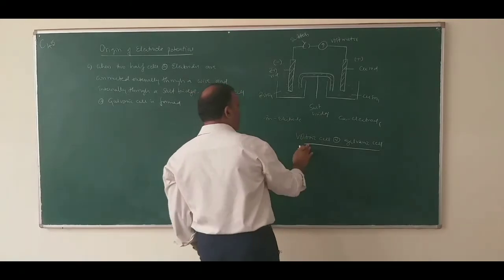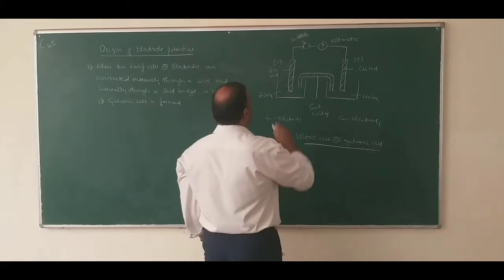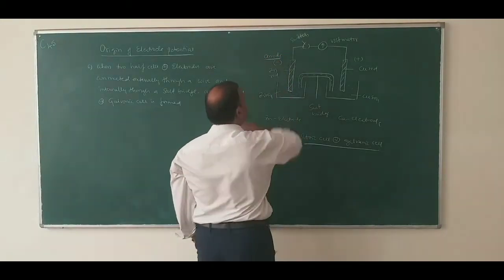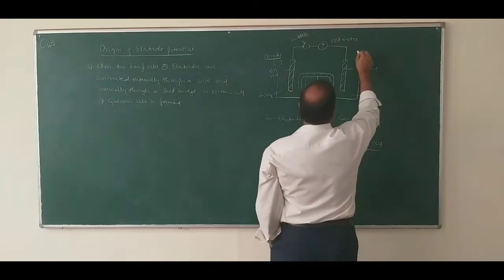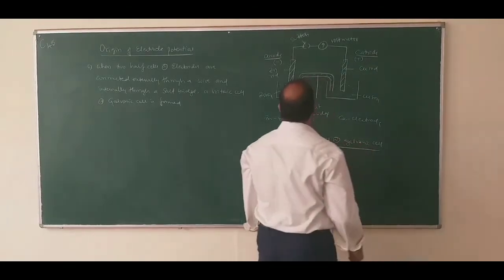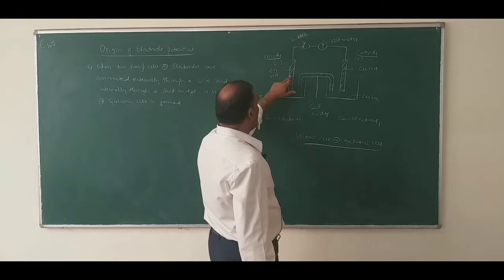So in a voltaic cell or galvanic cell, the electrode where oxidation takes place is known as anode. Where reduction takes place is known as cathode. When oxidation takes place, electrons are liberated.